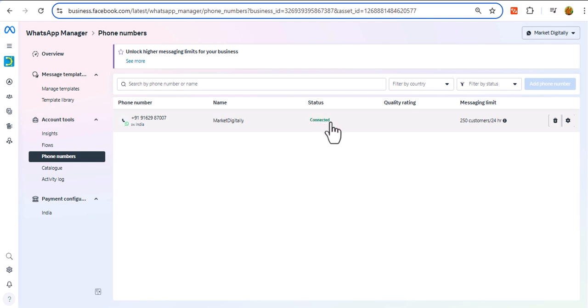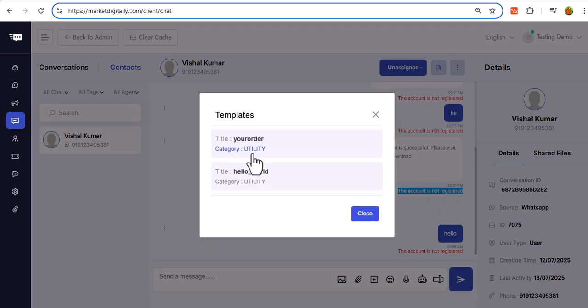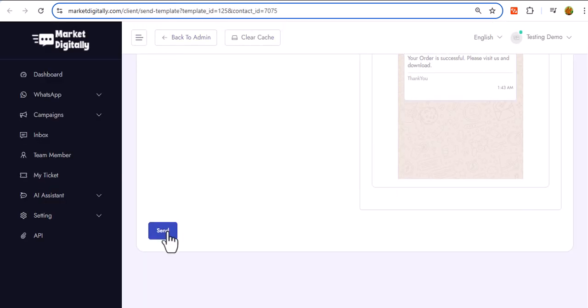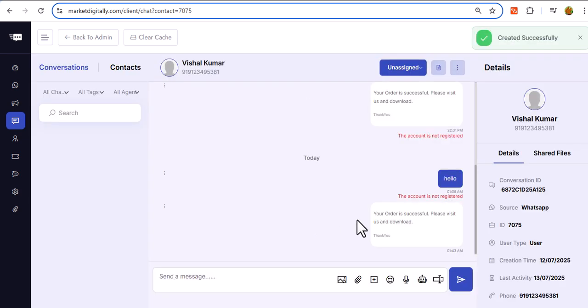Okay, I don't know why I got that error, but the number is connected here, and I have also got the limit. Maybe that was due to some problem. Let's send a message. Send. And this is sent successfully, and I have got the message on my phone.